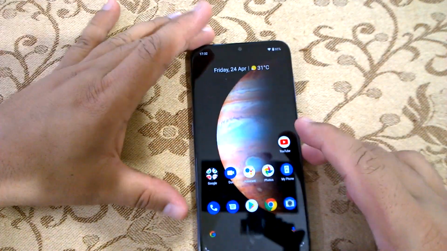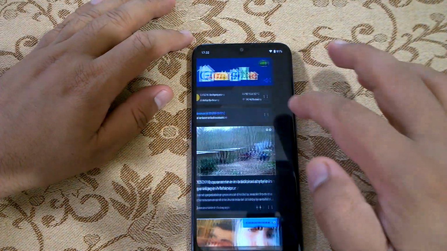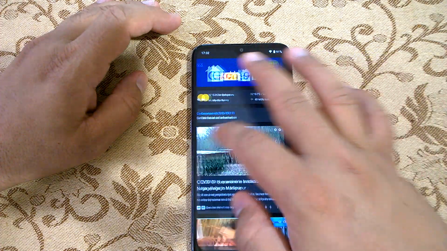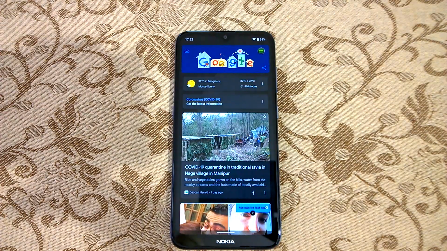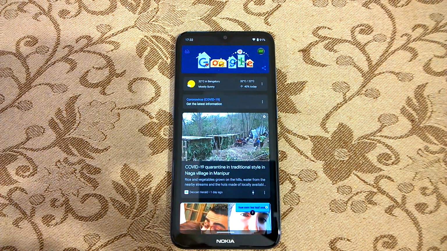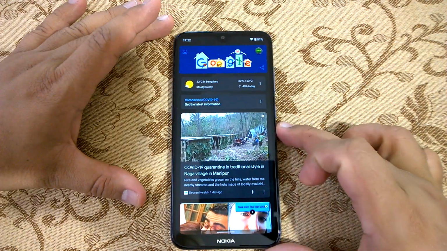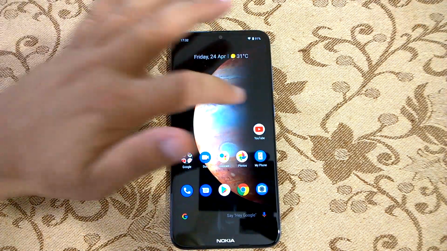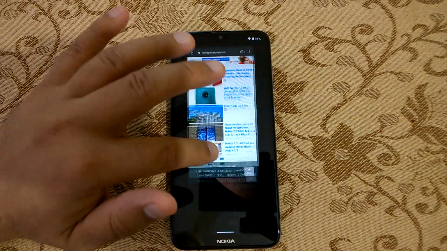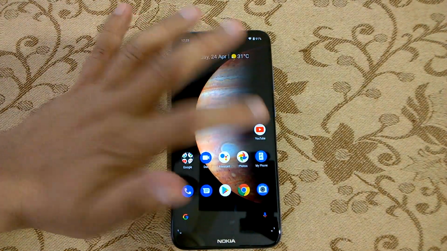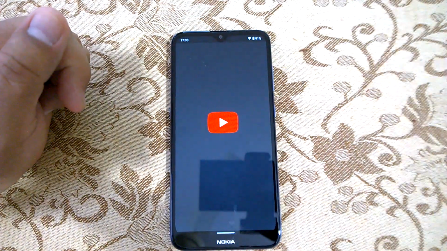Okay, so in this way, if you ask me, I think Nokia 2.3 with Android 10, I would not say that it flies like you would expect from a mid-ranger or a high-end smartphone, but for a budget smartphone like Nokia 2.3, it's really working fine. I don't see any issue as such. As you can see, I have been playing with apps, and I think all works fine so far.